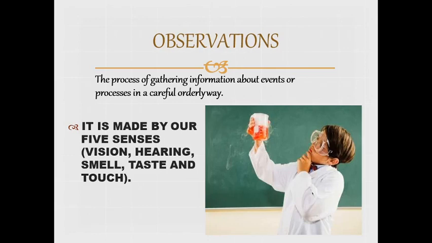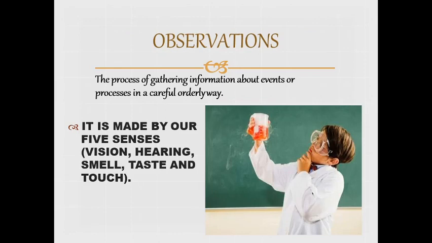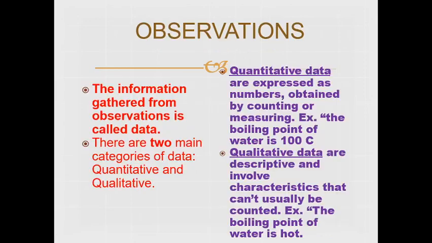The first thing we do is the observation. Obviously, to recognize a biological problem, we need observation. So what is observation? It is the process of gathering information about different events and processes in a careful, orderly way. We should be very careful about it. If we are searching for a specific microorganism, we must know that other microorganisms are not affecting that area. Observation is made by our five senses: vision, hearing, smell, taste and touch. So we do the observation by using our five senses.